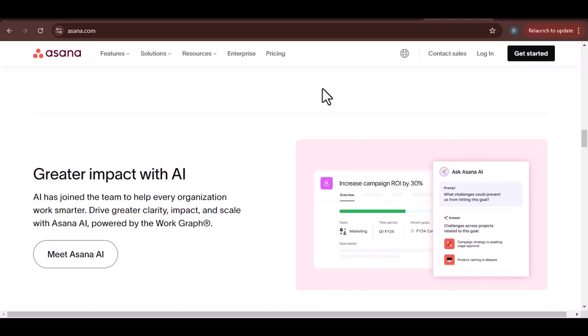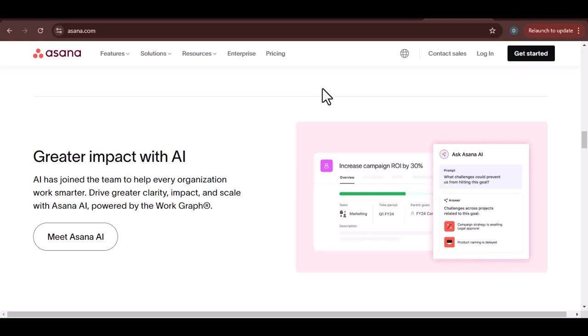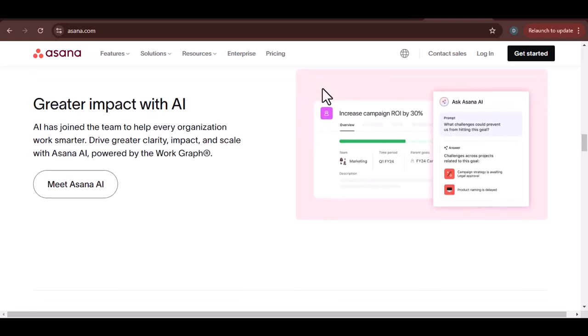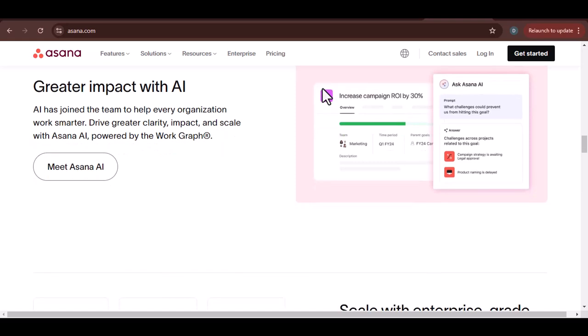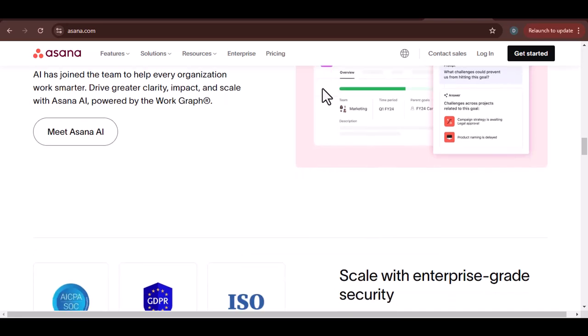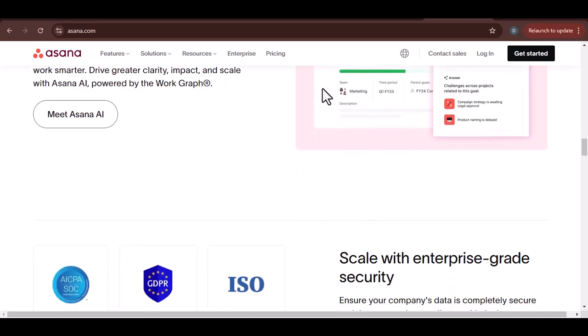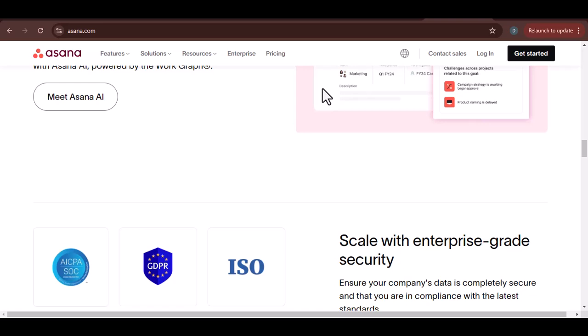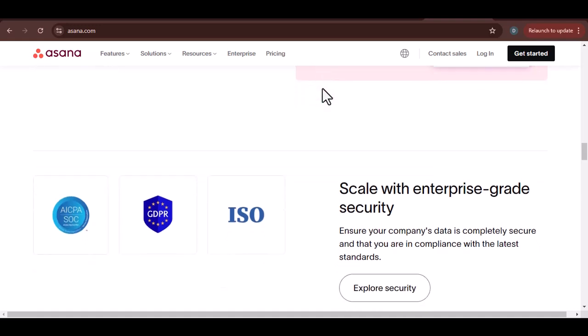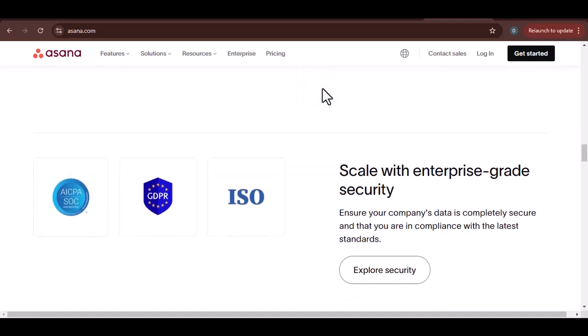Tips for using Asana offline. Sync regularly. Make sure to sync your data frequently to avoid data loss. Plan ahead. If you know you'll be working offline for an extended period, plan your tasks and projects accordingly. Use offline-friendly features. Focus on features that are available offline, such as creating tasks, assigning them to team members, and adding due dates. Consider alternatives. If you need to collaborate in real time or access advanced features, you may want to consider using a different tool or waiting until you have an internet connection.